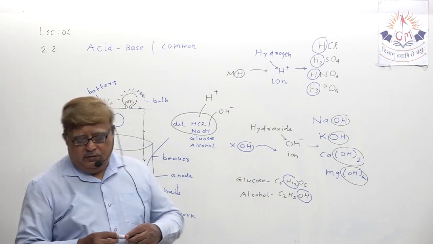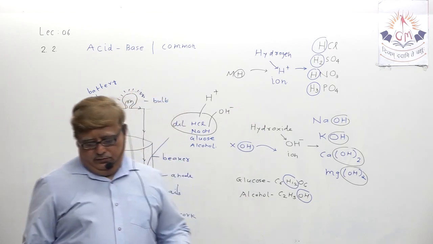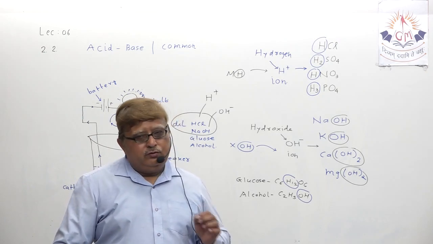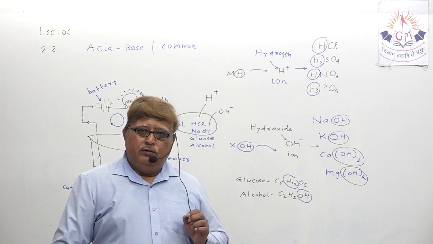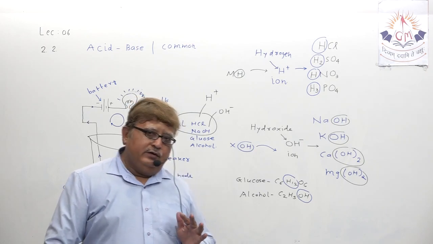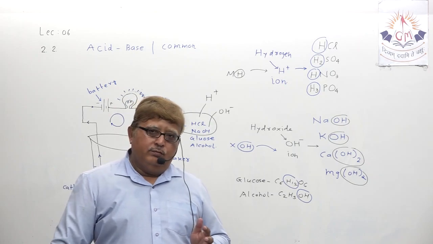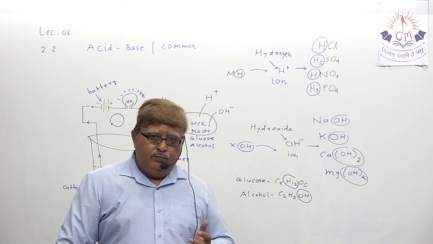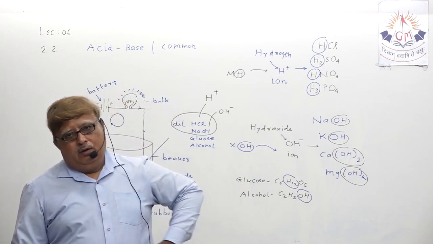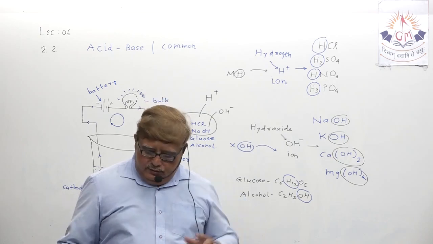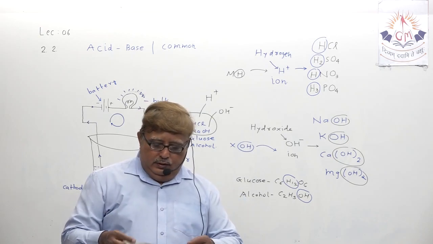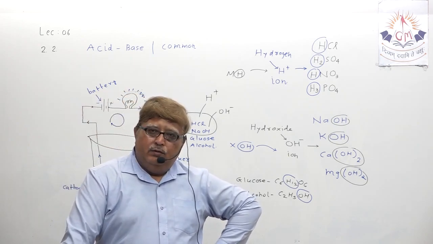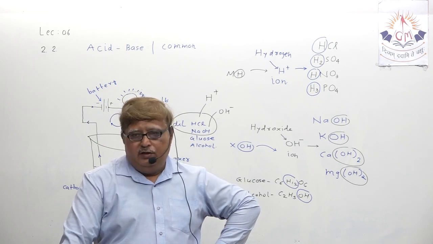Understand? So one thing is common between acid and base, and that is what? That either acid or base, both are good conductors of electricity in dilution form, because when they are diluted, they both release H plus ion and OH minus ion. So my dear student, you understood the importance of H plus ion for acid and OH minus ion for base.